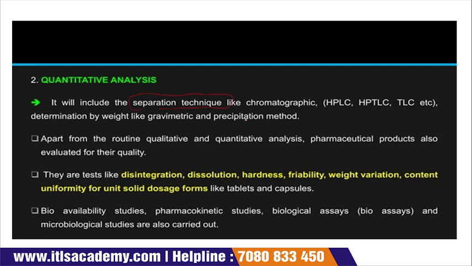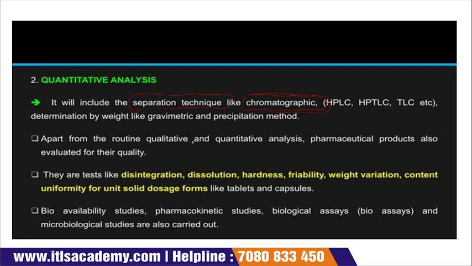Like chromatography, as we already know, what is the function of chromatography? To separate the molecules on the basis of their size. It may be HPLC, HPTLC, TLC, and determination. These are the names of chromatographic types, like TLC, thin layer chromatography. Determination by weight, like the gravimetric precipitation method.